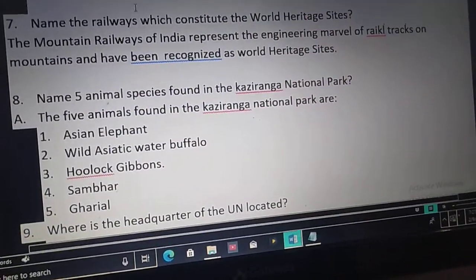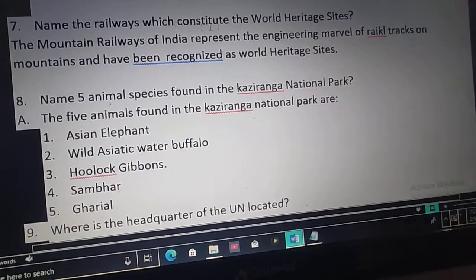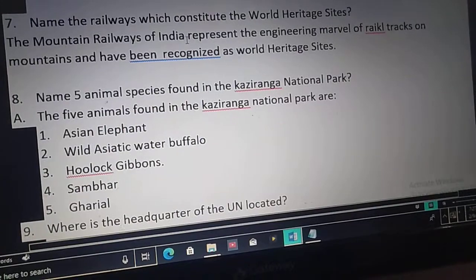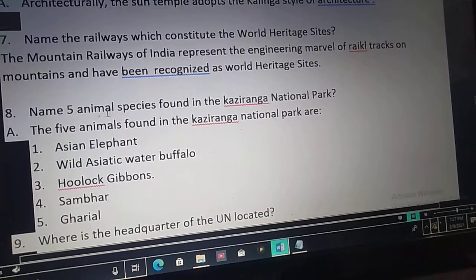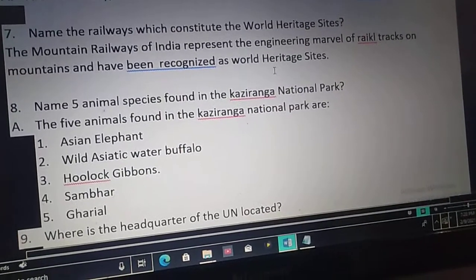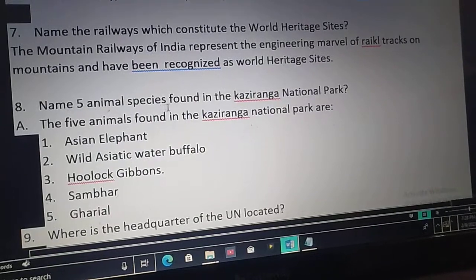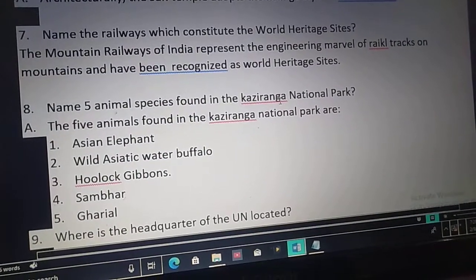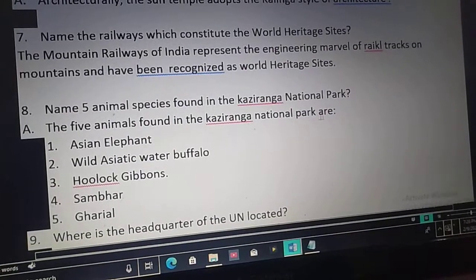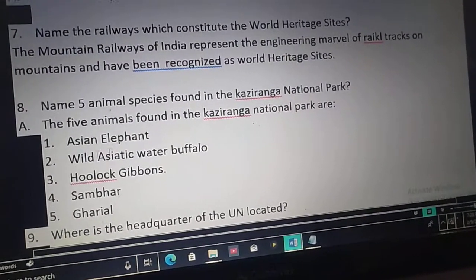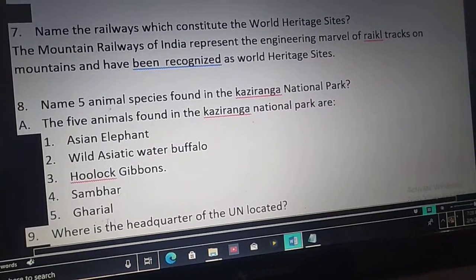Seventh question, name the railways which constitute the World Heritage Sites. The mountain railways of India represent the engineering marvel of rail tracks on mountains and have been recognized as World Heritage Sites. Eighth question, name 5 animal species found in the Kaziranga National Park. The 5 animals found in the Kaziranga National Park are Asian elephant, wild Asiatic water buffalo, hoolock gibbon, sambar, gharial.